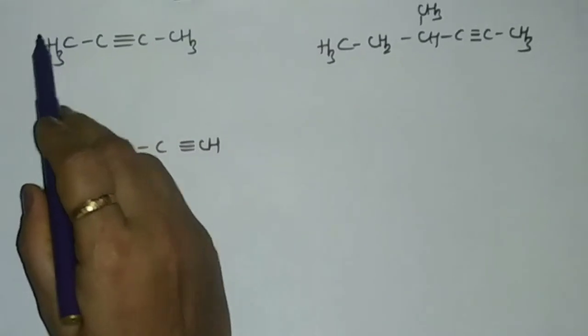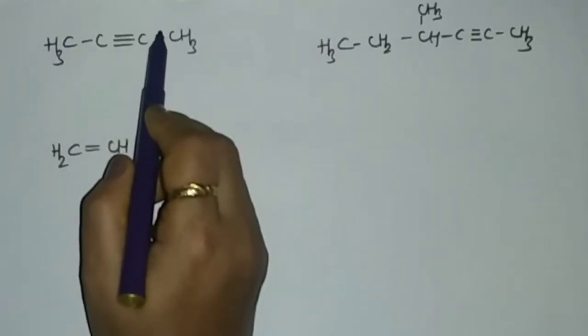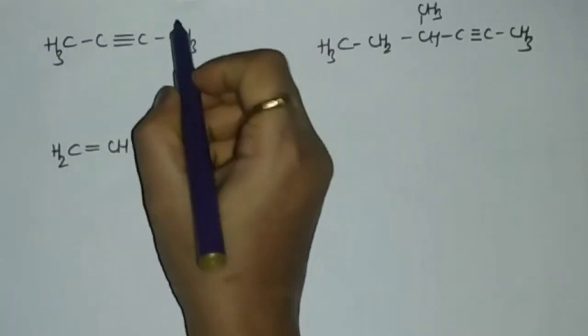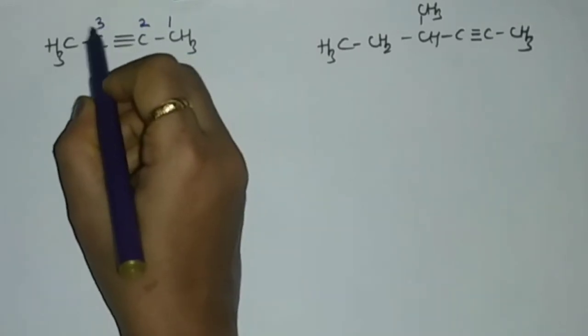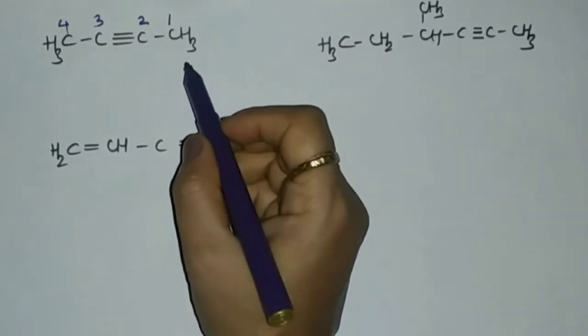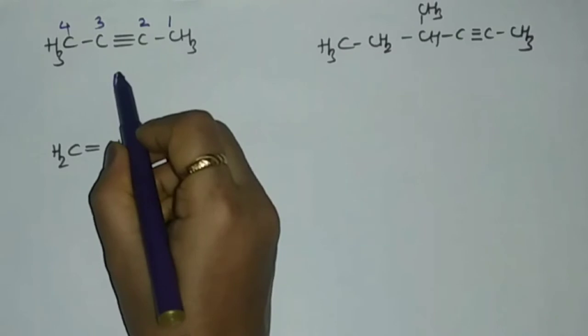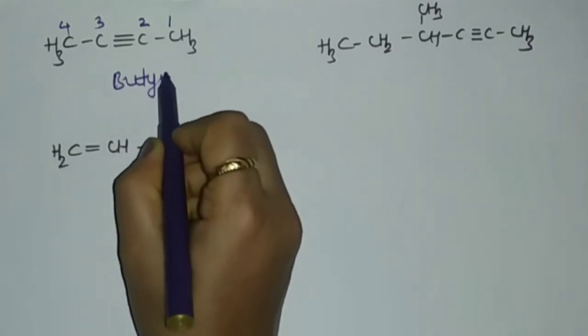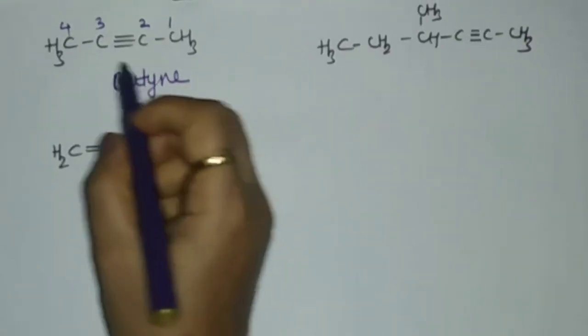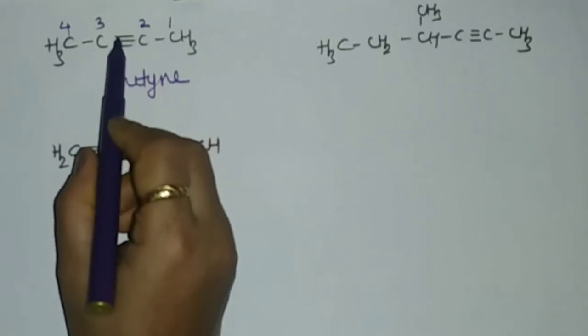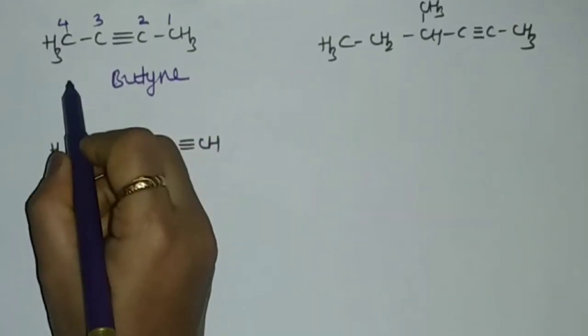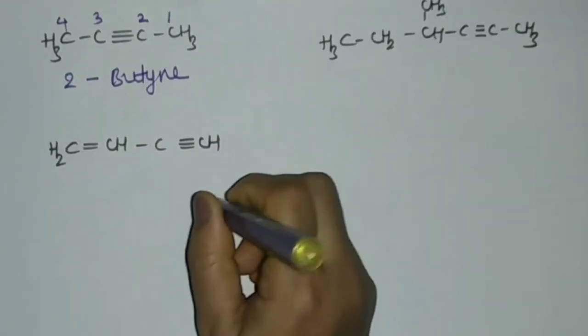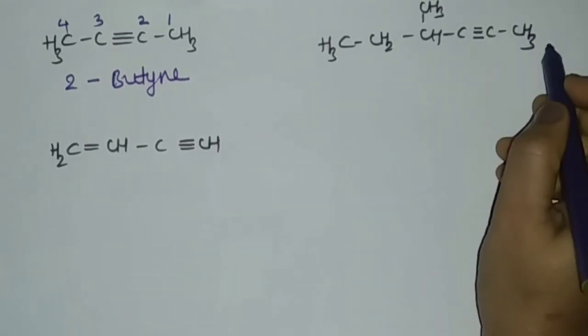Numbering you can do from this side or from this side also. That is, the parent is butane. Over here on the second position there is a presence of a triple bond. So we have to write 2-butyne in this structure.